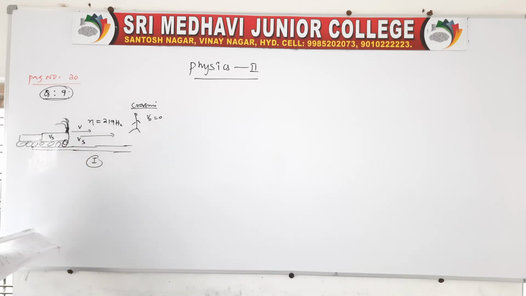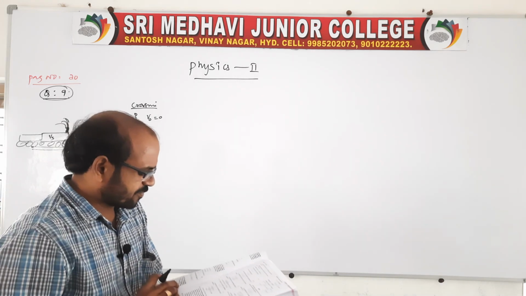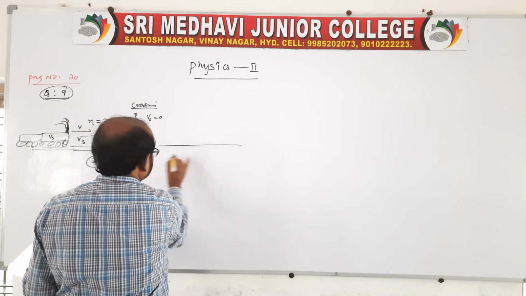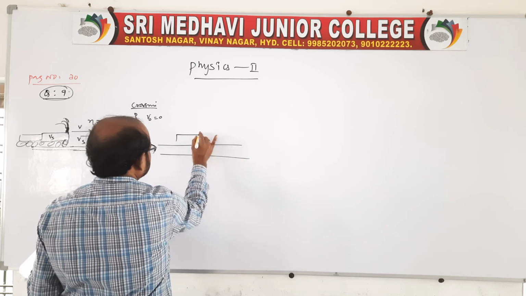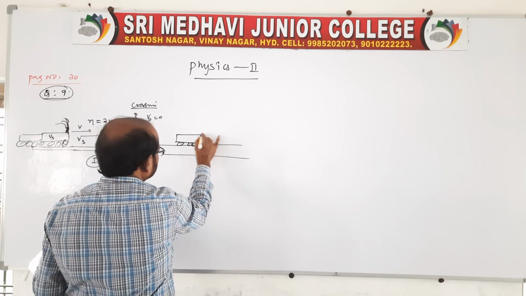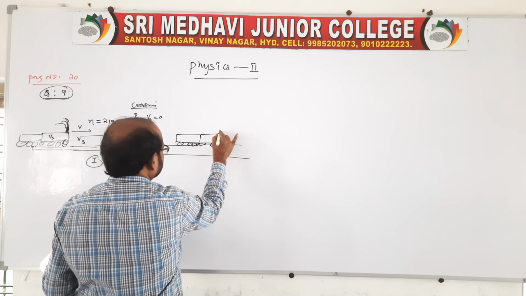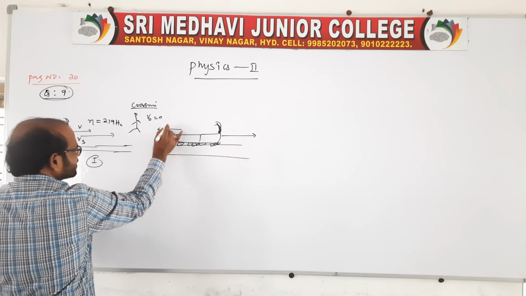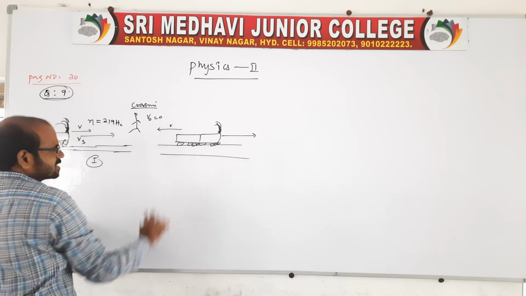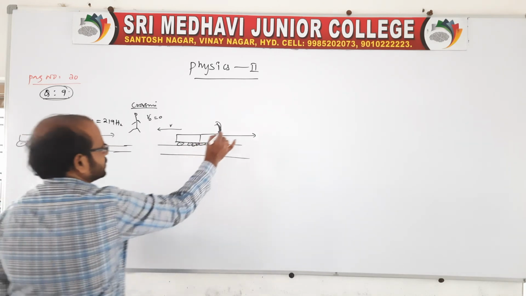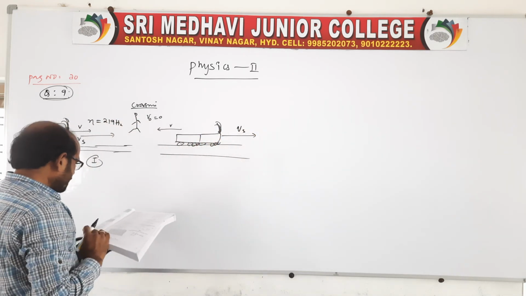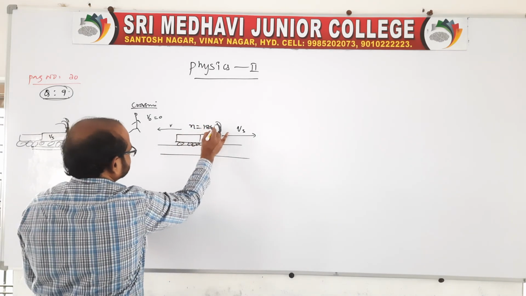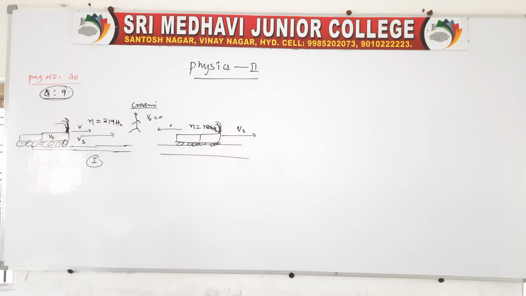This is the first situation, and coming to the second situation, a frequency of 184 Hz is observed as the train leaves. Now the train has left the observer. You take it like this, the train is leaving. So the speed of sound travels opposite to Vs, and in this situation the observer observes the frequency of 184 Hz.